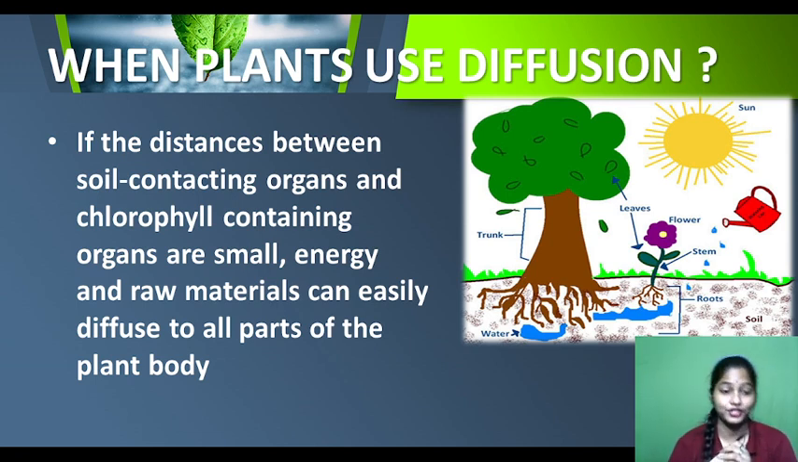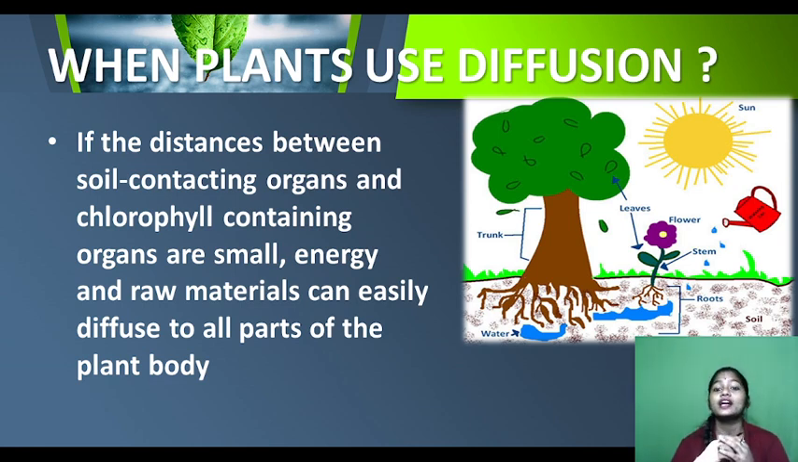It is the root. Okay, so if the distance between the root and the chlorophyll containing organ, which is the leaf, is very small, then the energy and the raw materials can easily diffuse to all parts of the plant body.